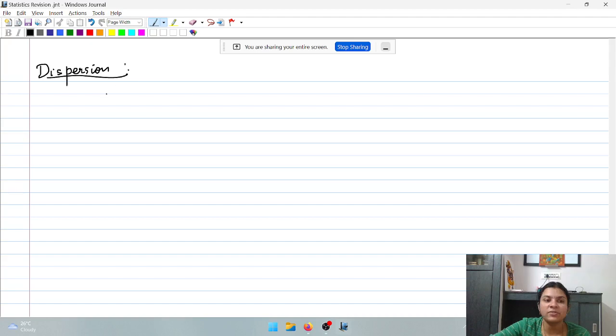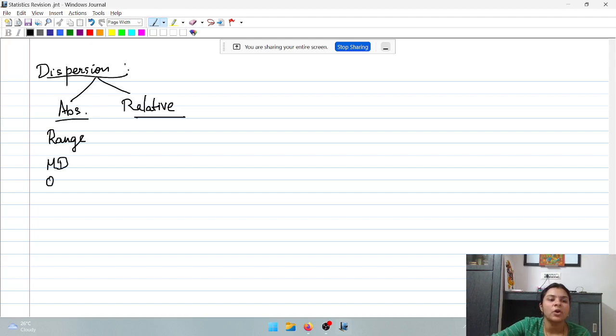Now, measures of dispersion can be either absolute measures or relative measures. When you speak of absolute measures, there are only 4 measures. What are the 4 measures? Range, mean deviation, quartile deviation and standard deviation.